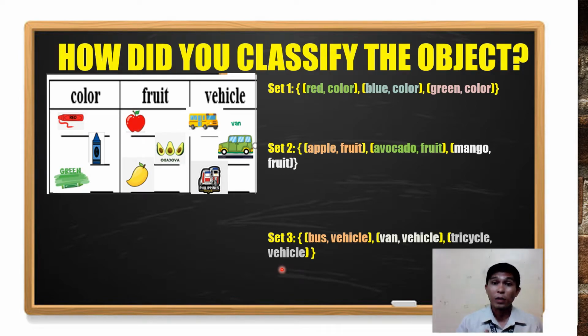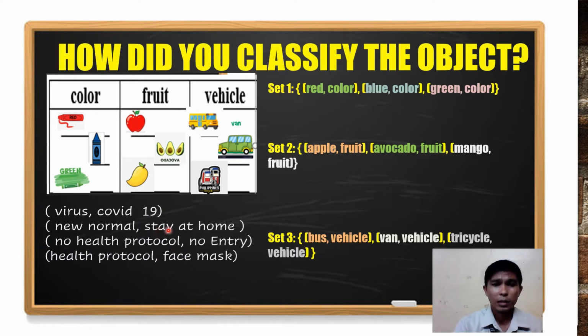But before that, I have an example here. We have many kinds of relations in real life situations.